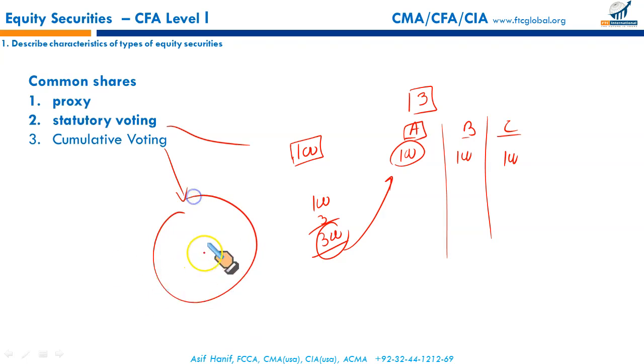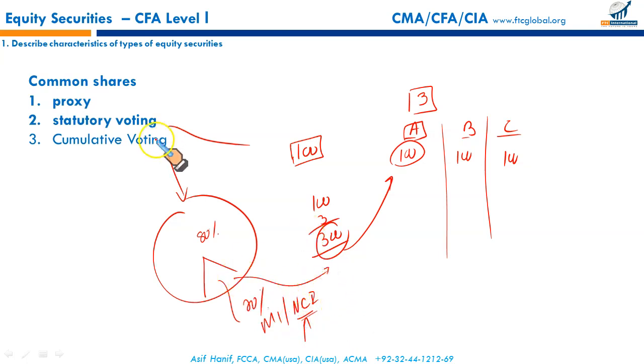Let's say a company is represented by this pie chart, and this represents the majority holding of 80%. The remaining 20% who do not control the business are called minority interest, now non-controlling interest. This is the new term being used. Originally it was called minority interest. Under cumulative voting, non-controlling interest can cast a majority of the votes for 1 or 2 slots for directors. So cumulative voting goes in favor of minority or non-controlling interest.